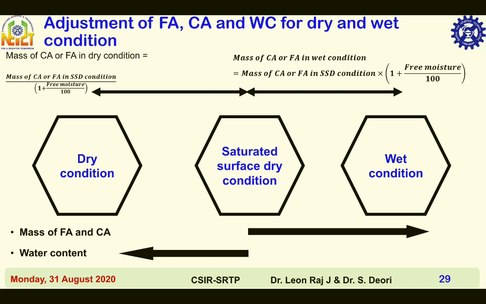These hexagons represent aggregates. First one represents aggregate in dry condition. Second one is in saturated surface dry condition, and the third one is in wet condition. The water content needs to be adjusted for moisture absorbed or moisture likely to be absorbed. Then modified fine aggregate, coarse aggregate and water content shall be reported for dry and wet aggregates.